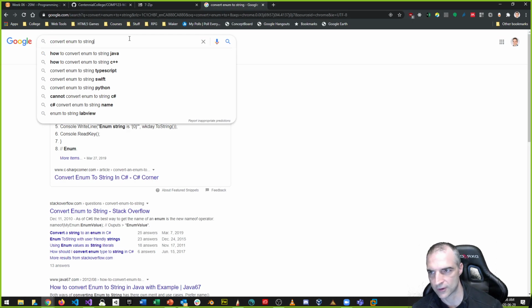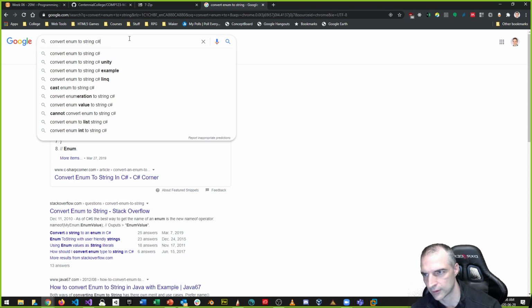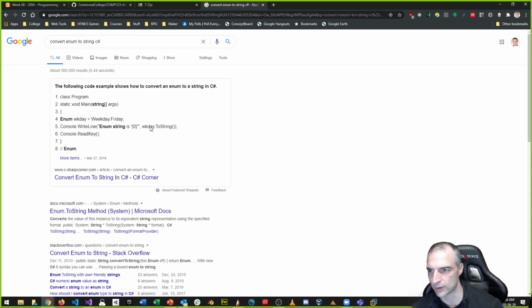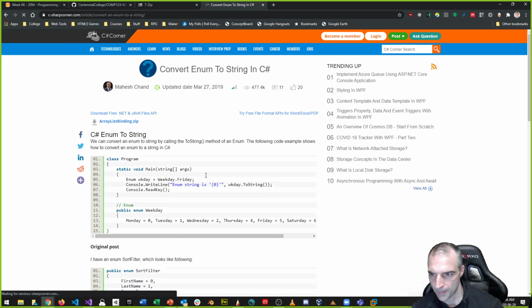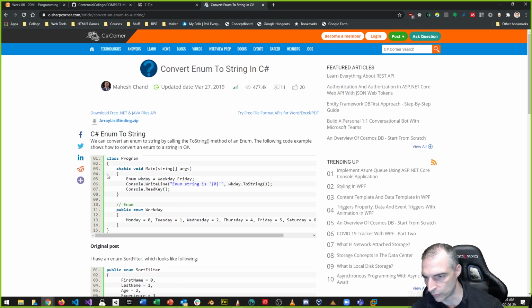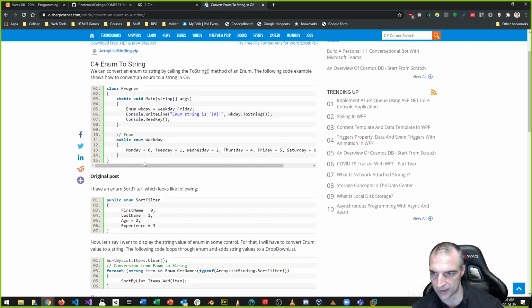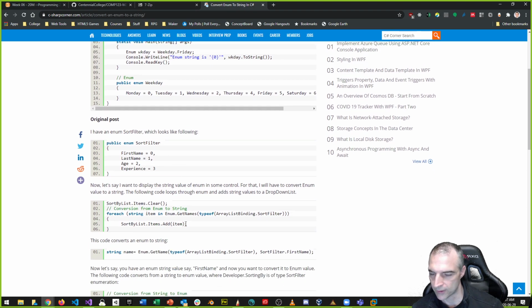And if we look at C#, which is where we want to do the conversion, there is a special way of doing it. It says the following code example shows this. And this is important to understand what you want to convert. So you notice that the weekdays in the enum, Monday, Tuesday, Wednesday, Thursday, Friday, Saturday, are 0, 1, 2, 3, or whatever. And I want to convert them, right? So here it is. Take a look at this.